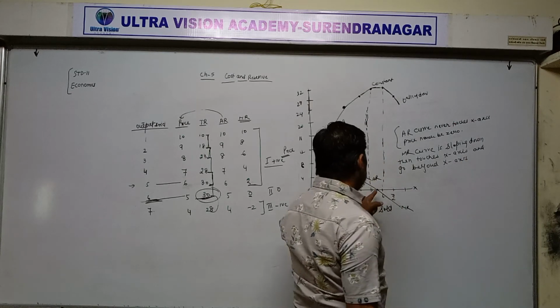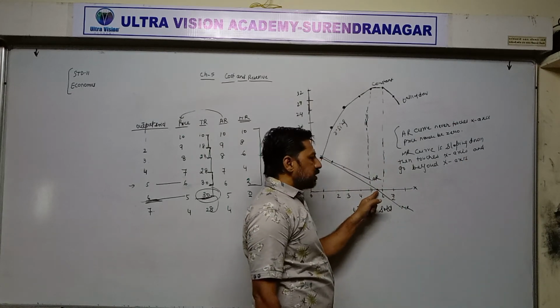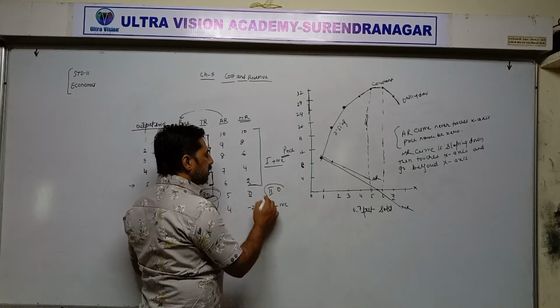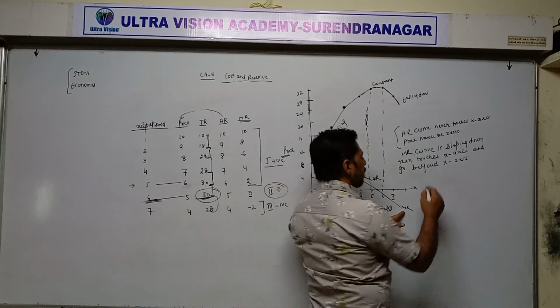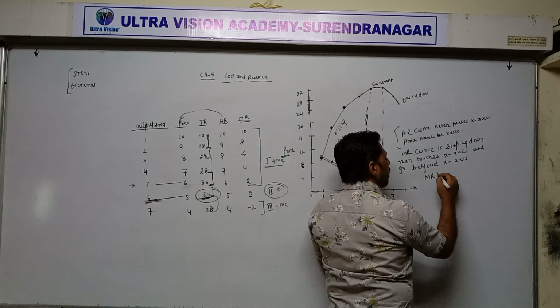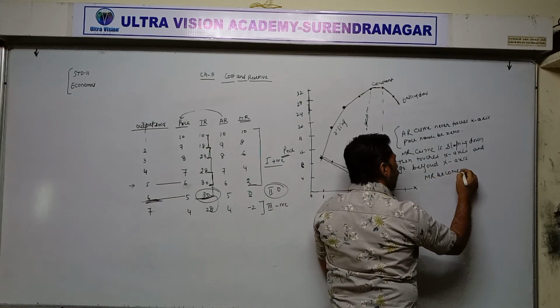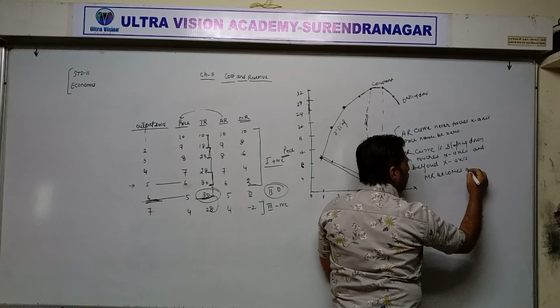When it touches the x-axis, it means MR is equal to 0. When MR goes beyond the x-axis, it shows that MR becomes negative.